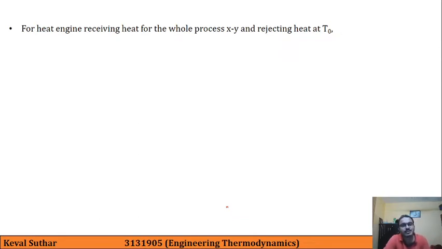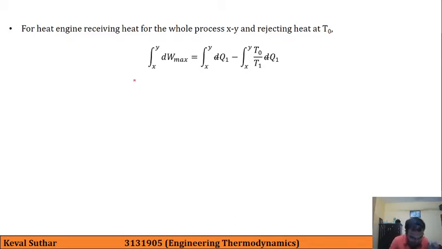Now for a heat engine receiving heat for the whole process xy and rejecting it to T0, we need to integrate this obviously. So here we are getting this part. We have integrated the entire equation from x to y. Once we integrate this, we will be obtaining W max, which is available energy.